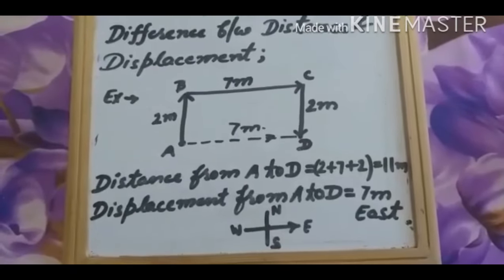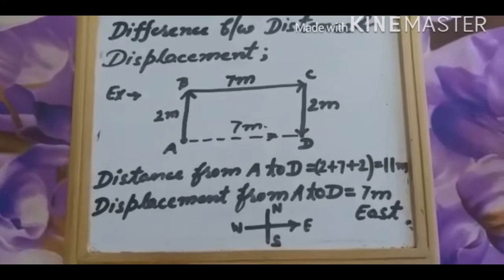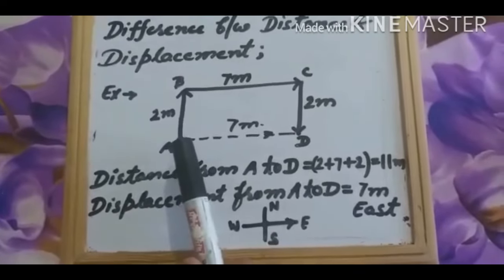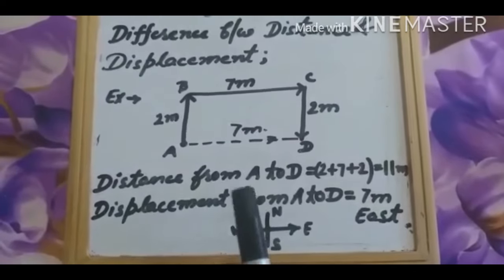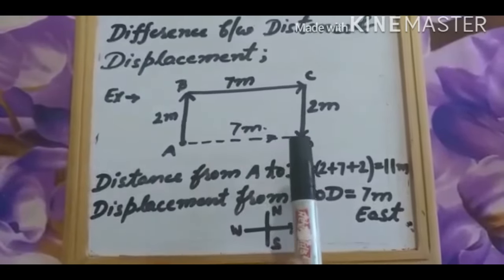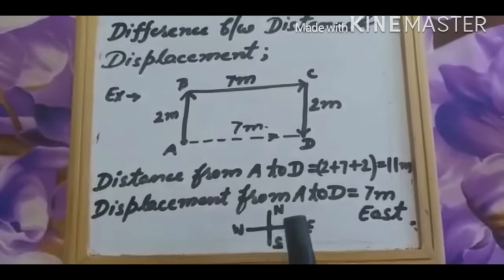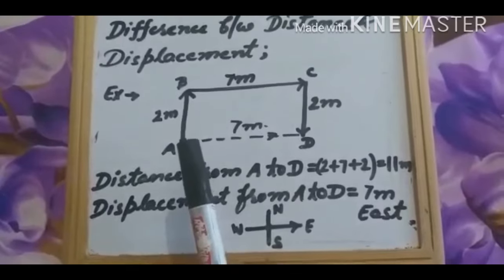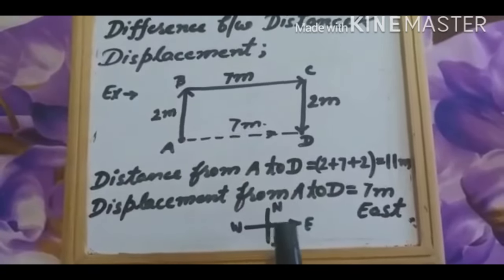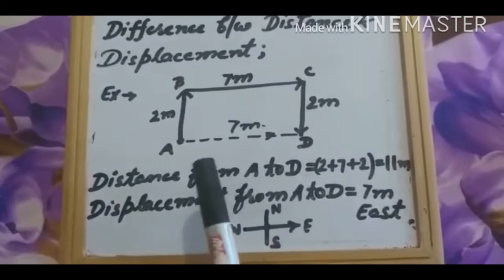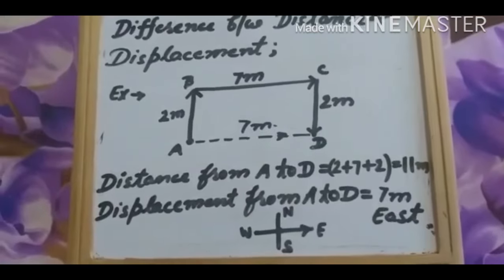But what will be the direction? As you can see, A is the origin point and D is the last point. So from A to D is 7 meter in the east direction. So you can say that the displacement is 7 meter east.